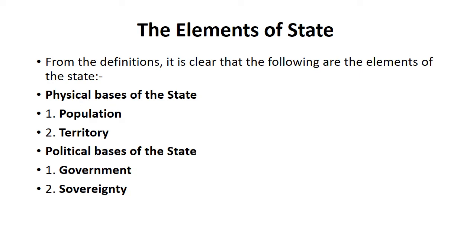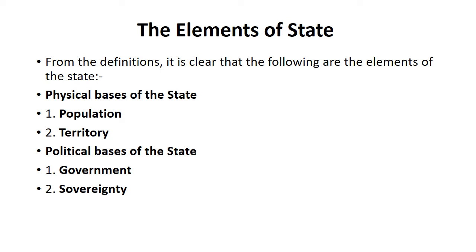As I said, in order to call a place a state or a thing a state, we need to have a permanent population. Then the second physical base of a state is territory. There needs to be a specific territory, a specific geography. Then the political basis of state are government and sovereignty. Government and sovereignty has to be there in order to call something or some place a state.